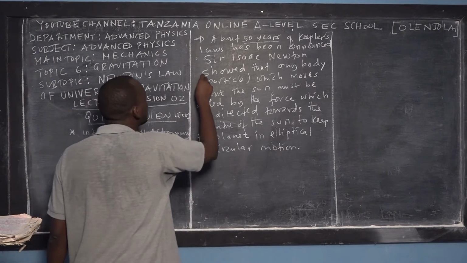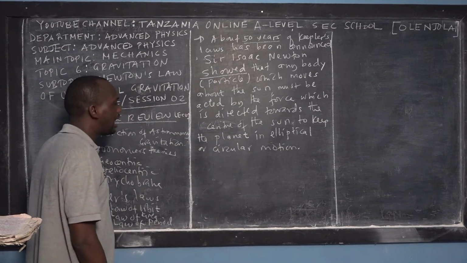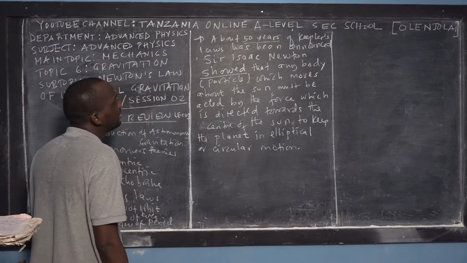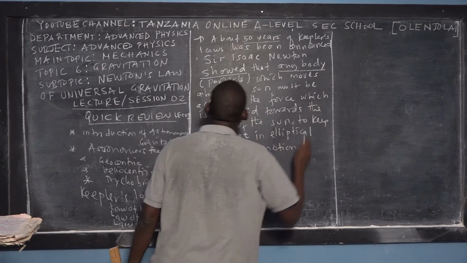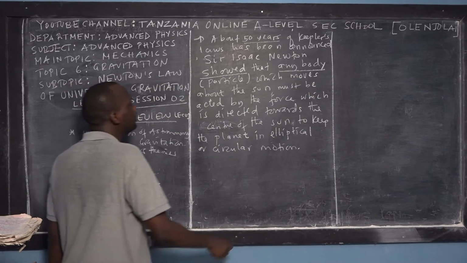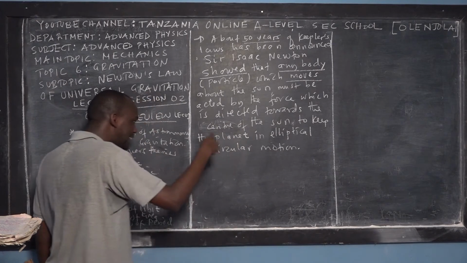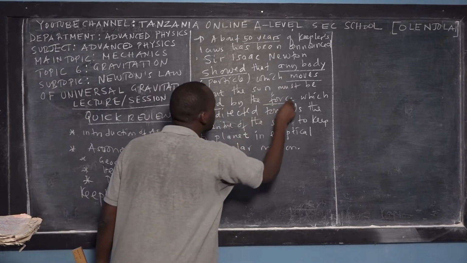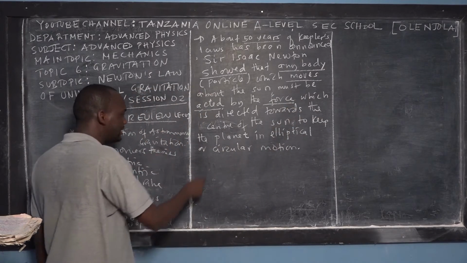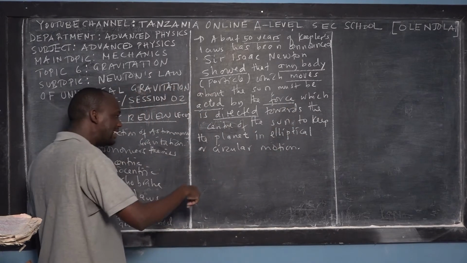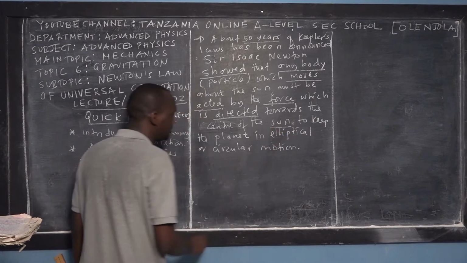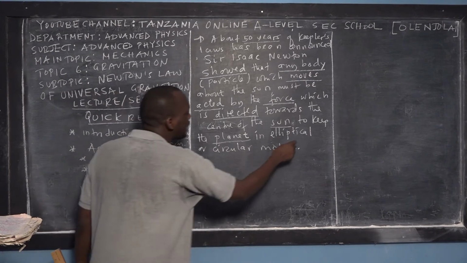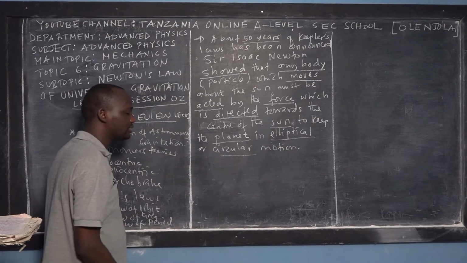Sir Isaac Newton showed, using logical or observational reasoning, that anybody or any particle which moves about the sun, meaning circulates about the sun, must be acted on by a force directed toward the center of the sun to keep the planet, for example the Earth, in elliptical or circular motion.